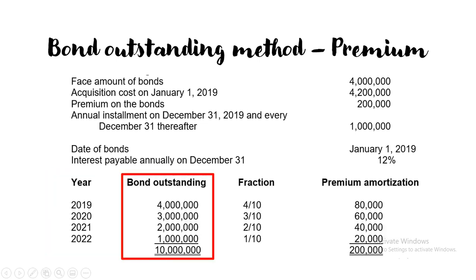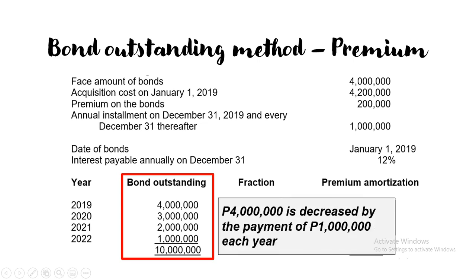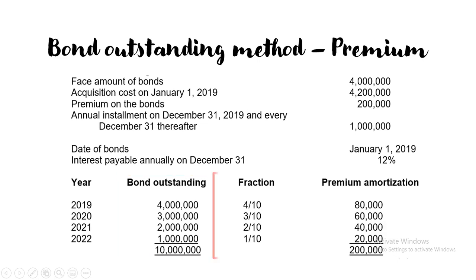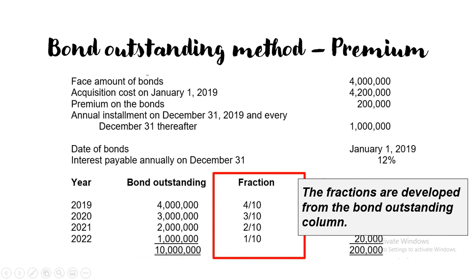Now, compute for the bond outstanding balance at year-end. So, for 2019, beginning 4 million, 2020, beginning 3 million, 2021, 2 million, and lastly, 2022, 1 million. So, meron siyang, yun nga, deduction, decrease by 1 million each year. And based on the bond outstanding, gagawa ka ng fraction. So, 4 over 10, 3 over 10, 2 over 10, 1 over 10. So, 4 million over 10 million or 4 over 10.